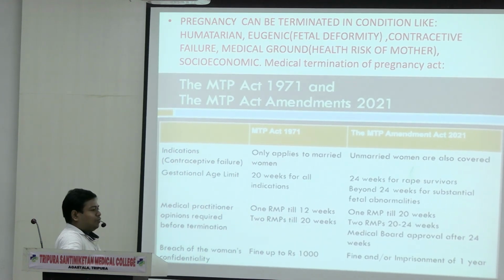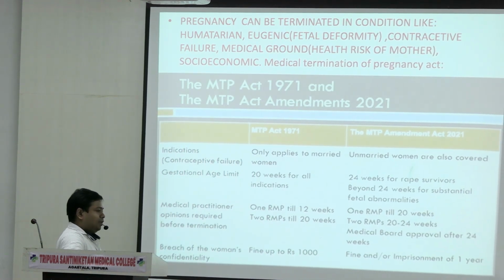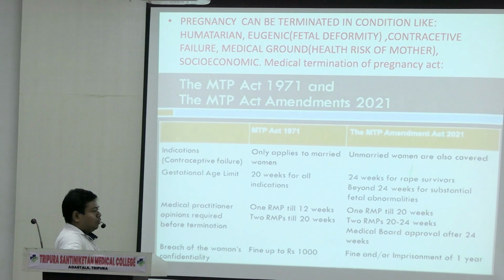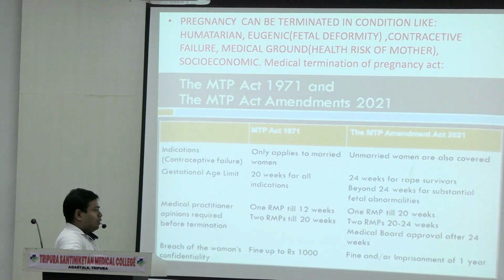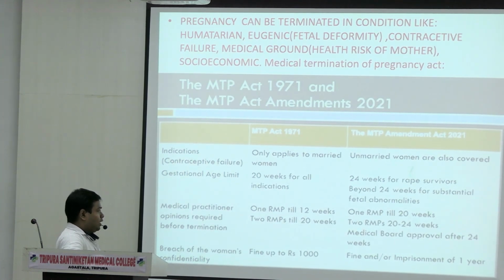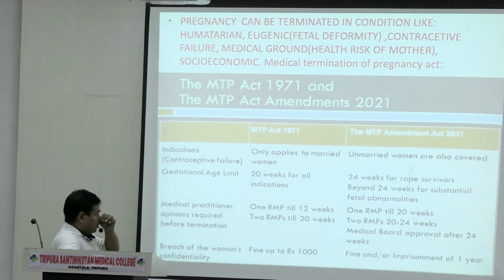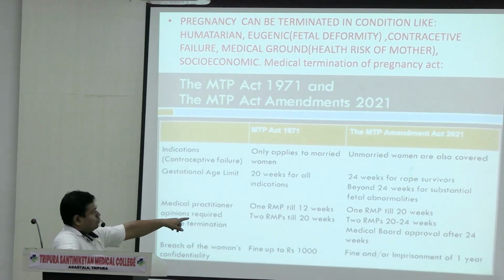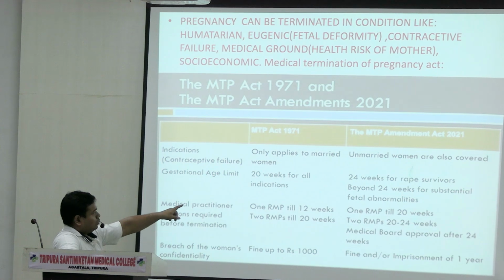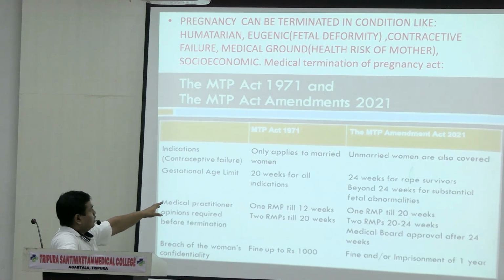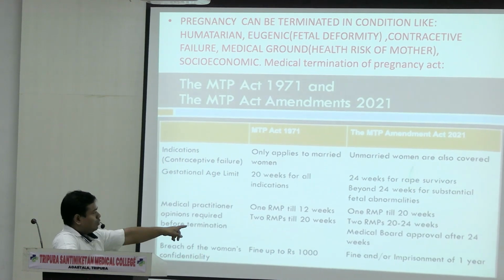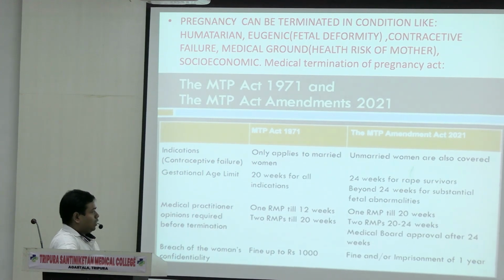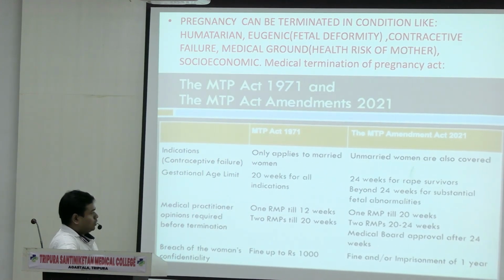If the woman has 3 or 4 babies previously and she is very poor, there is no need or no reason to get pregnant year after year. Okay? MTP Amendment Act. You have to focus on the latest part. Okay? 2021. Don't need the 1971 part. The latest one: 1 RMP required till 20 weeks, 2 RMPs required for 20 to 24 weeks. Okay? Medical board approval after 24 weeks.